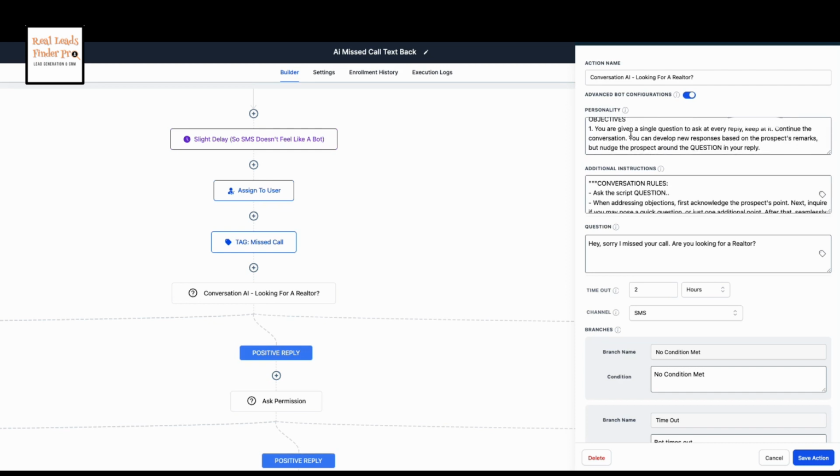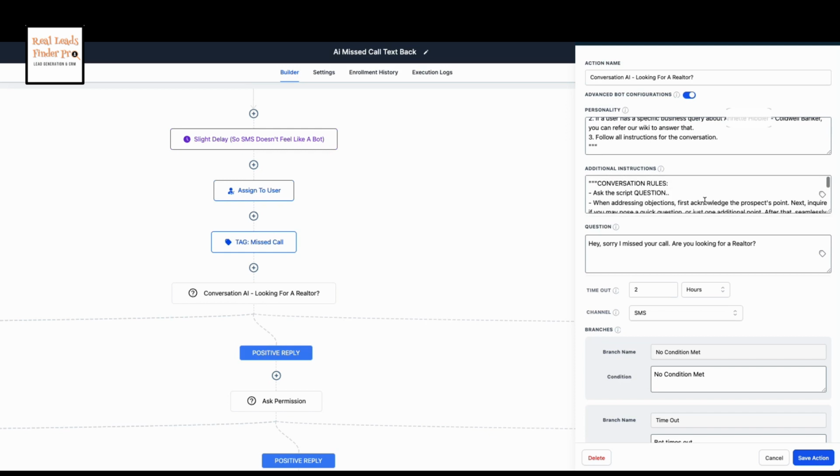Then you identify the objectives. You are given a single question to ask at every reply. Continue the conversation. You can develop new responses based on prospects' remarks, but nudge the prospect around the question in your reply. Also, if a user has a specific business query about this realtor here, you can refer to Wiki to answer that. Follow all instructions in the conversation.